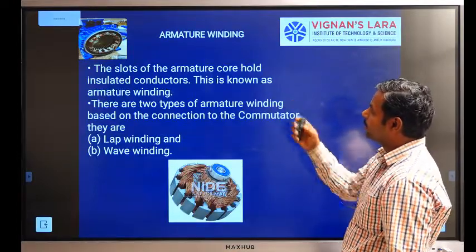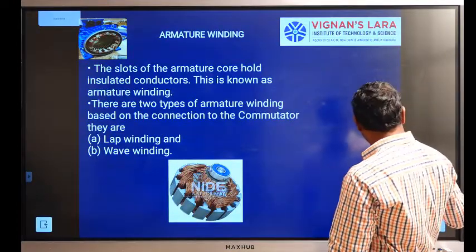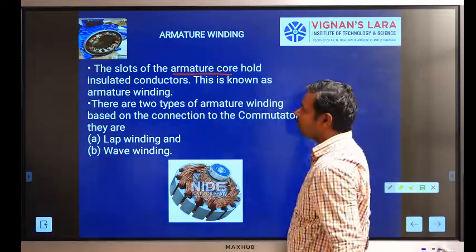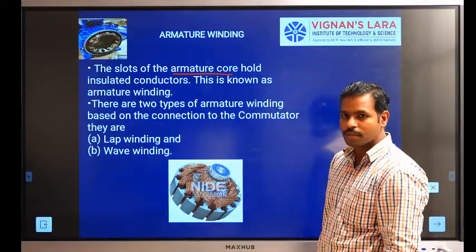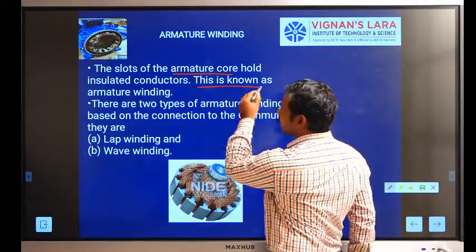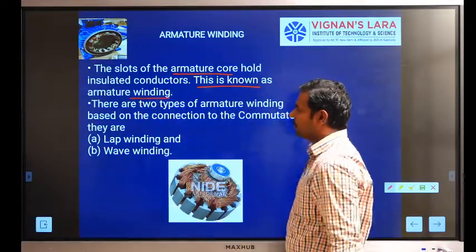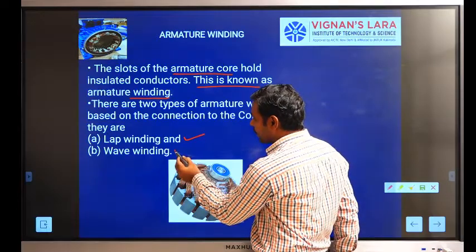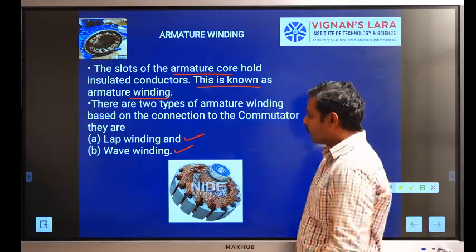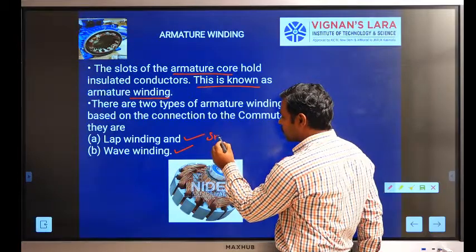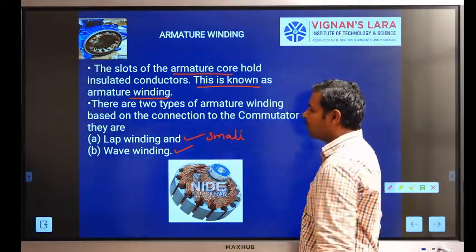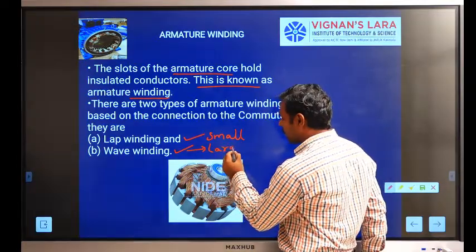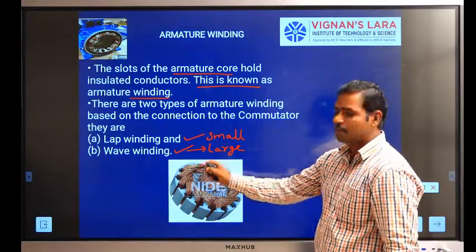Another one is the armature winding. The slots of the armature core hold insulated conductors, and this is known as the armature winding. There are two types of armature windings: one is lap winding, another one is wave winding. For small rating machines, we use lap winding. For large rating machines, we use wave winding.